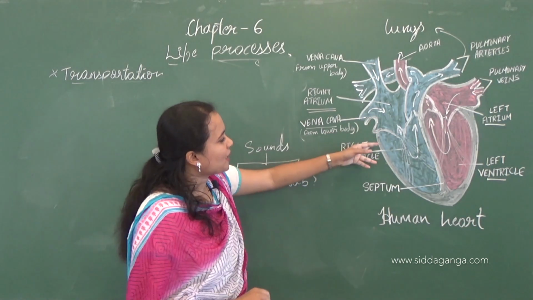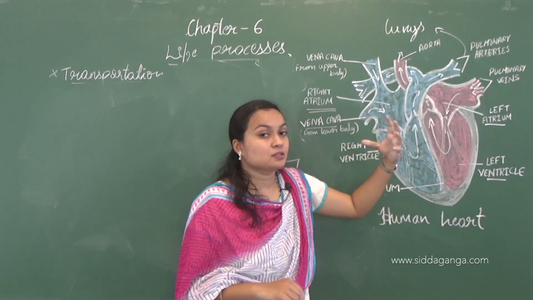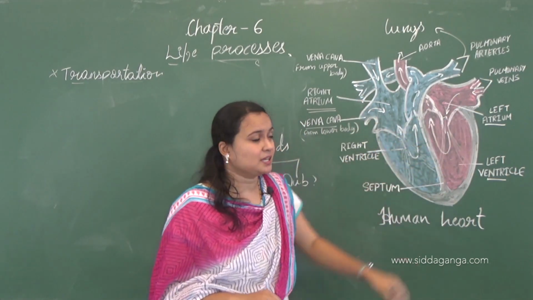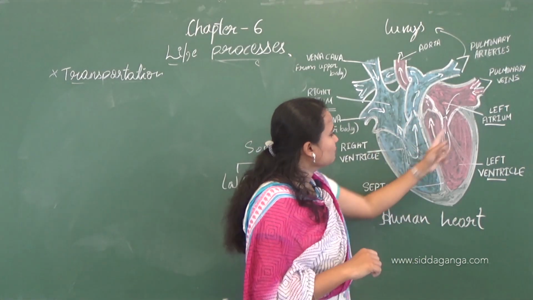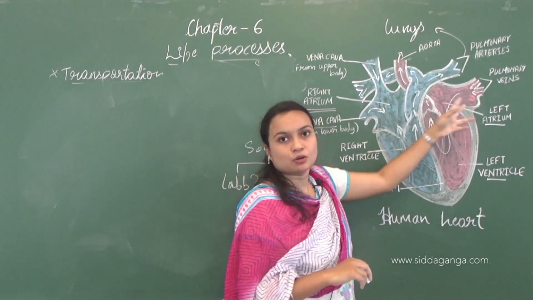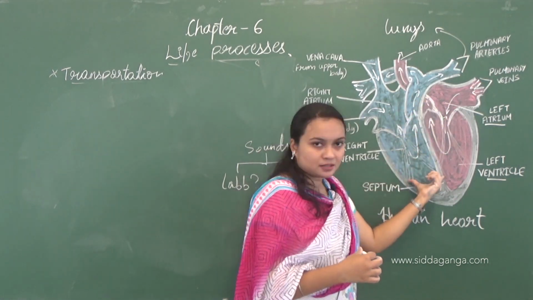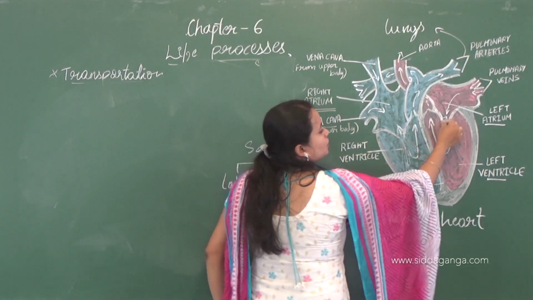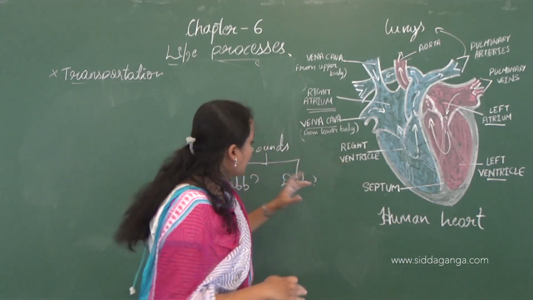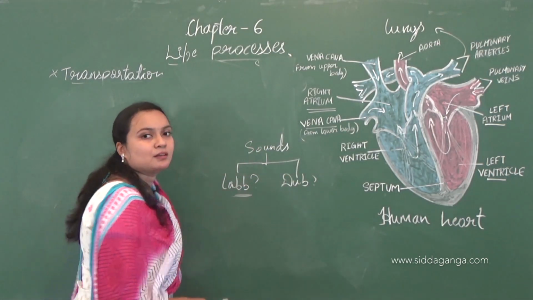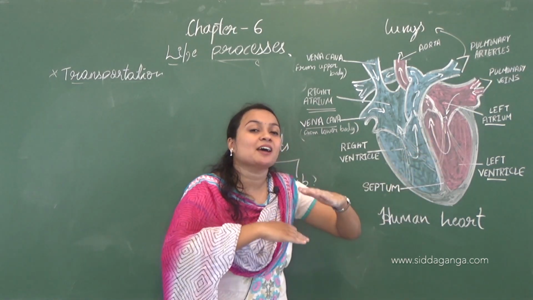What happens when these two auricles, when the systole takes place, when the contraction takes place, they will send the blood to the ventricle. Okay, the blood will flow to the ventricle from the systole pressure, auricles will send the blood. So at that time here, two valves like bicuspid and tricuspid valve, they will close, and this will lead to the sound called lub. The lub sound will be produced when tricuspid and bicuspid valve closes.